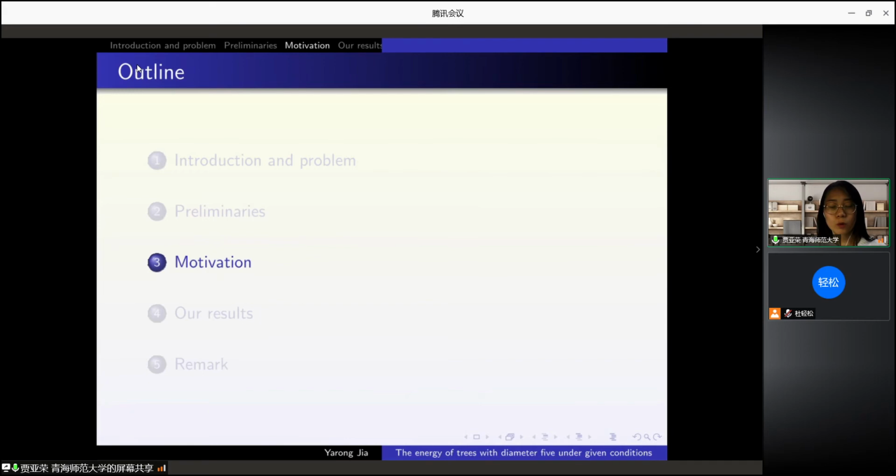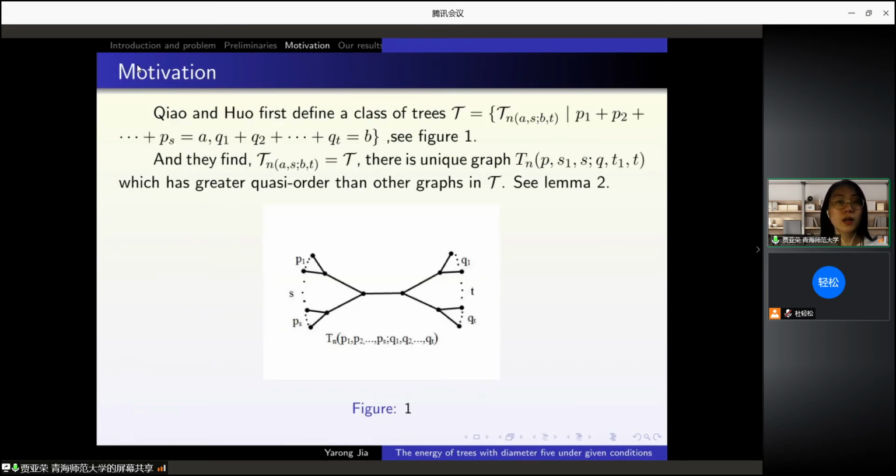In order to solve our problem, we introduce some motivations. Chao and Huo first defined a class of trees T. See figure 1. On the left, from P1 to Ps. On the right side, from Q1 to Qt, and we have P1 plus P2 plus ... plus Ps equal to A, and Q1 plus Q2 plus ... plus Qt equal to B. And they define the class T(n,A,s,B,t).